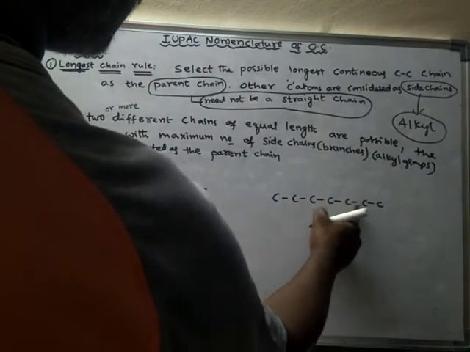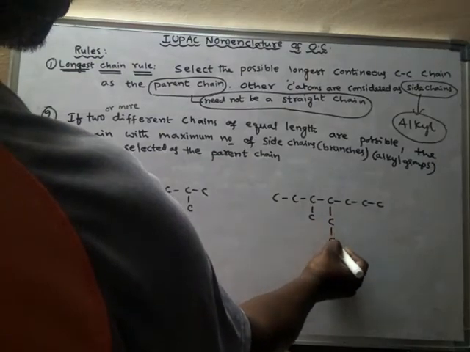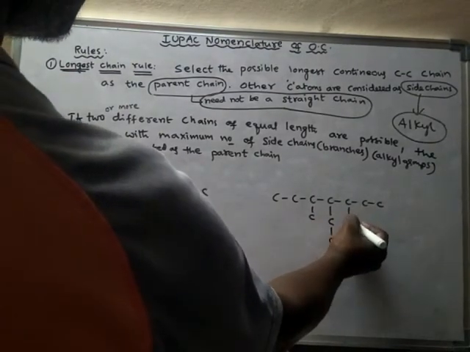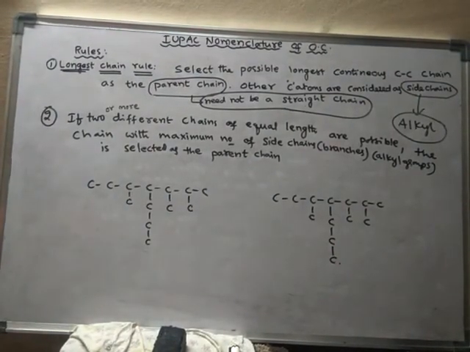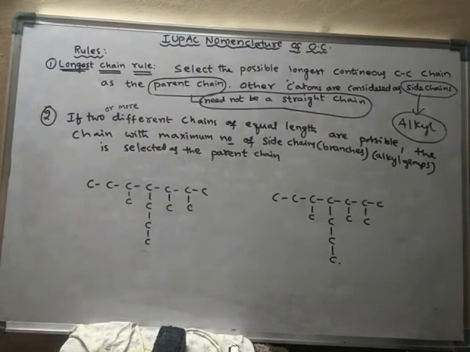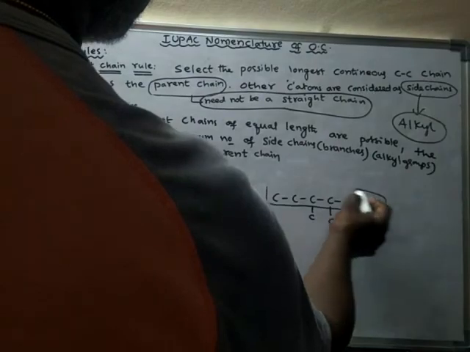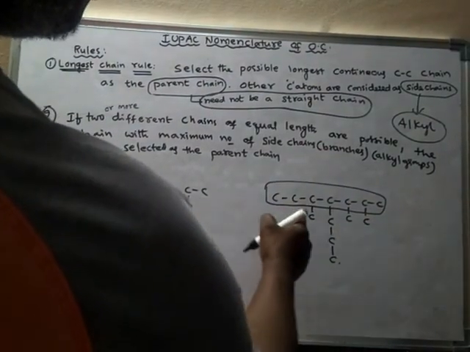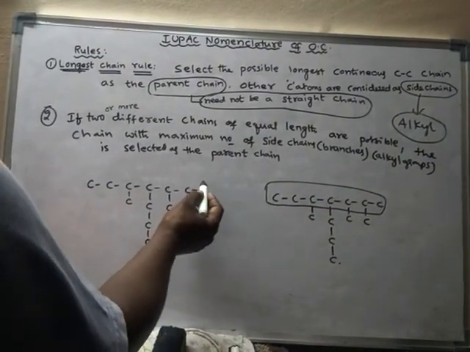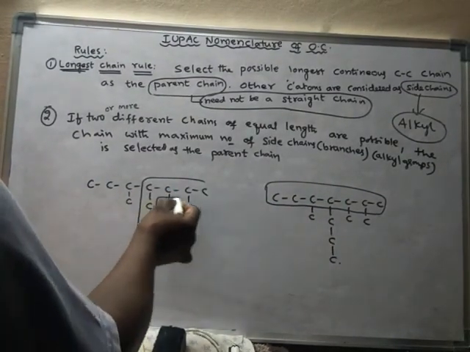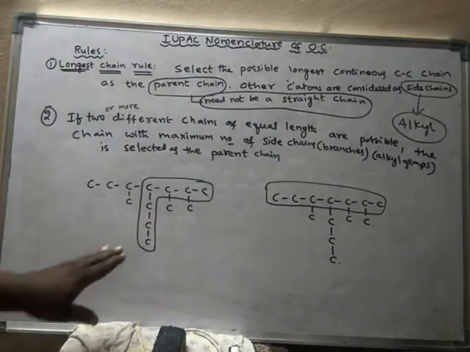There are substituents on the third carbon, the fourth carbon, the fifth carbon, and the sixth carbon. So now here two equal length chains are possible. This is the longest possible chain, this is one chain, and another chain is also a longest possible chain. So here I have drawn the same thing. Okay, so there are two equal length chains.